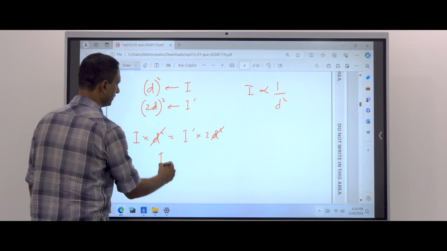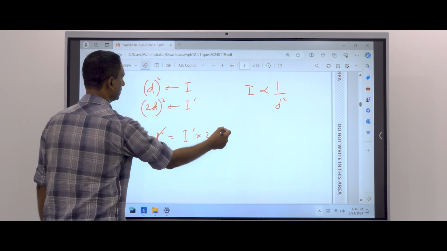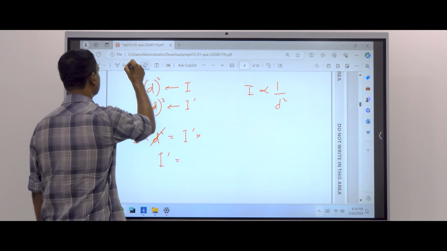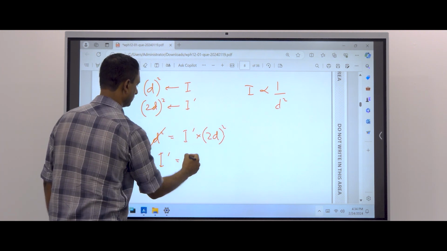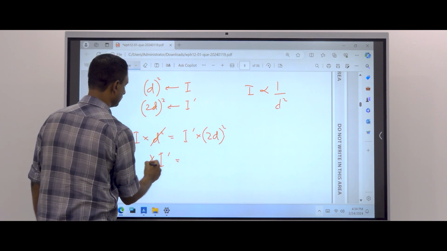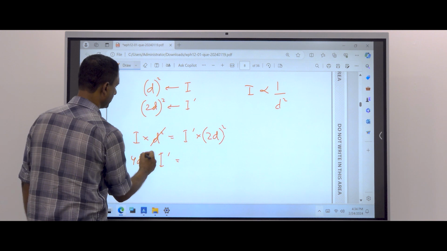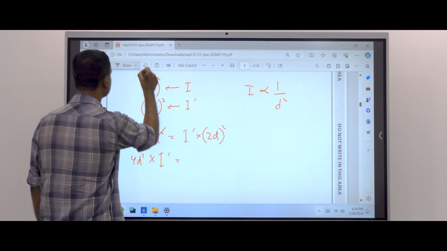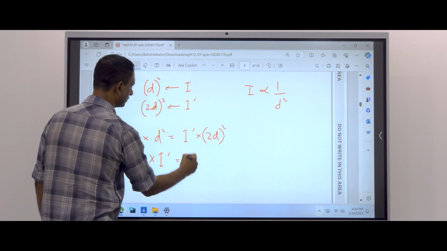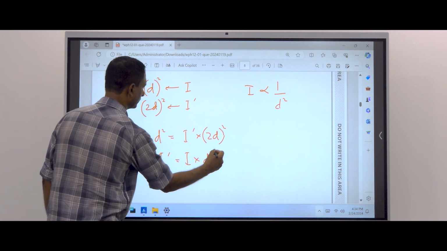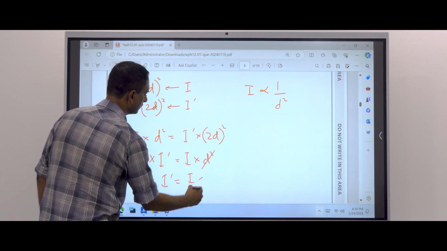Then I dash, sorry, I made a mistake here, 2D whole thing squared. Then I dash into 4D squared is equal to I into D squared. D squared and D squared cancel. I dash equals I over 4.